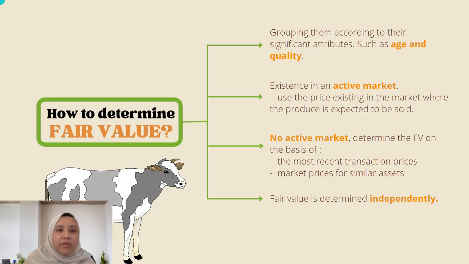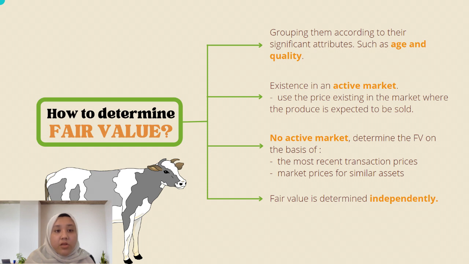Based on the recognition criteria regarding the reliable fair value measurement, this is how an entity can determine the fair value of biological assets. First, an entity may group them according to their significant attributes such as age and quality to find the exact market price as fair value.